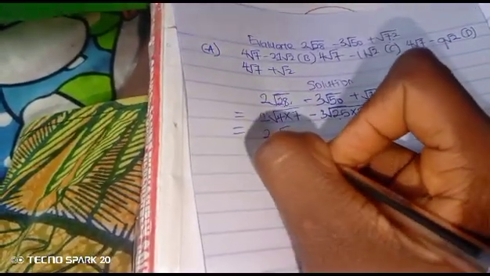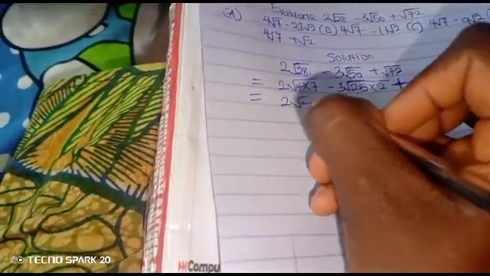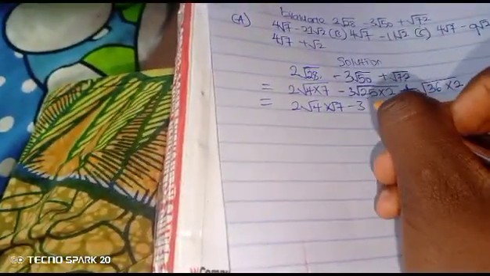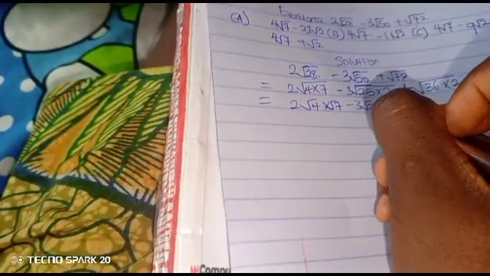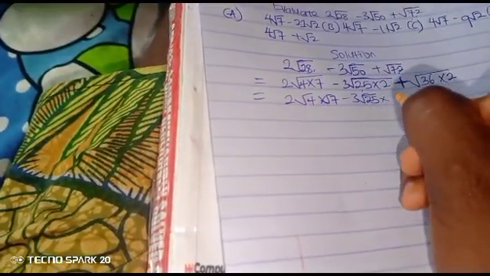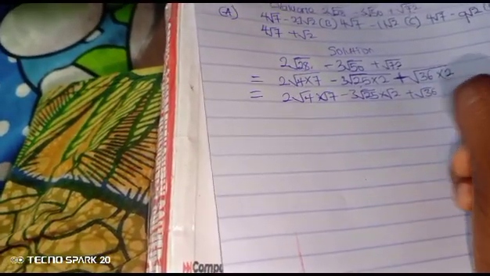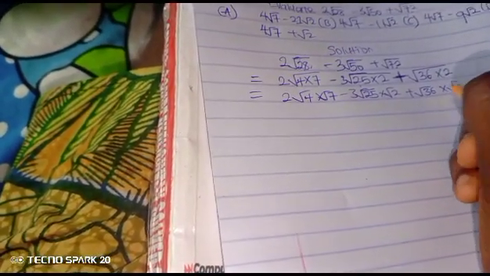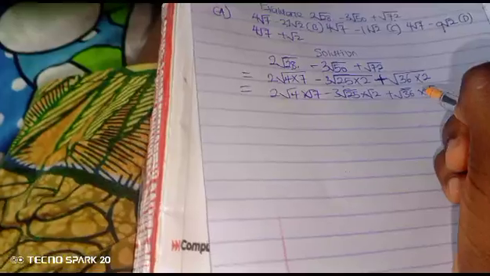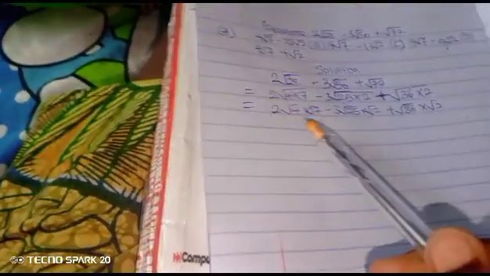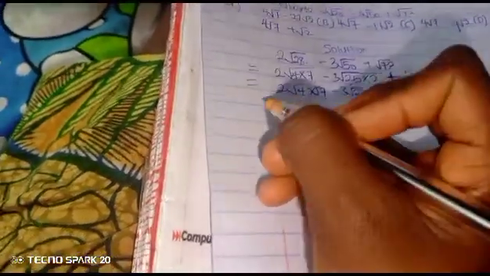We have to separate the surds. Now, 2 root 4 times root 7 minus 3 root 25 times root 2 plus root 36 times root 2. I hope you're following. Okay, so root 4 is 2 because 4 is a perfect square.